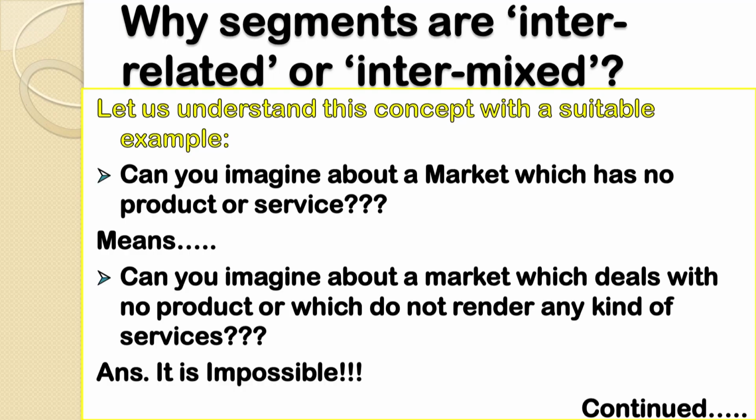That is why it is said that both the segments, financial assets and financial markets, are interrelated with each other, because the financial assets are concerned with the financial markets. At the same time, they are sometimes intermixed with each other, because the financial assets are going to be traded in the financial markets itself. That is why it is said that these two components of the financial system, financial assets and financial markets, are interrelated, and most of the time they are also intermixed with each other.